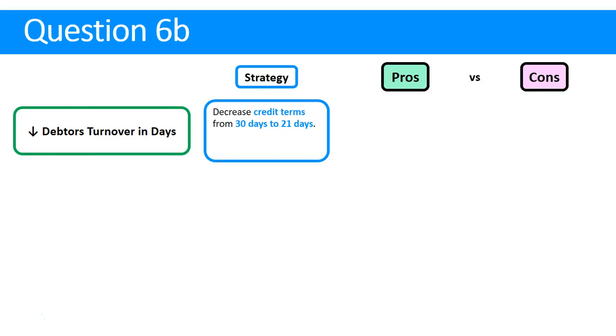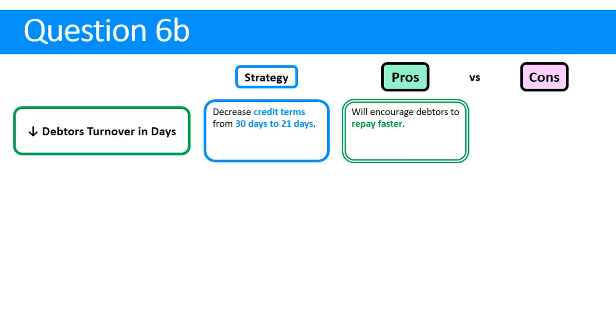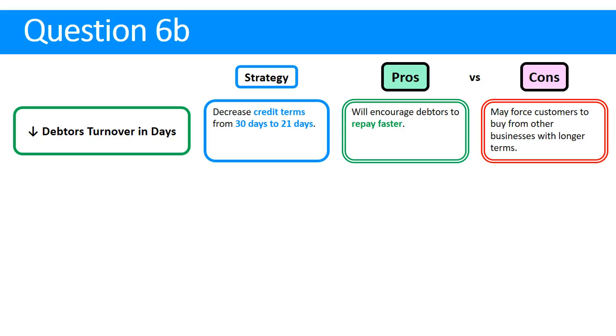Another strategy we could implement to decrease debtors turnover is to decrease the credit terms. I've suggested going from 30 days to 21, but you don't need to give a number. If you give someone 30 days, they're probably inclined to pay at the last minute, around 30 days. So why don't we reduce that to 21? If we do that, we're probably going to get debtors to start paying closer to 21 days. But the con is maybe debtors start buying from somewhere else, because if we go to 21 days but our competitors are offering 30 or maybe 45 or 60 days, people aren't going to shop from us anymore.